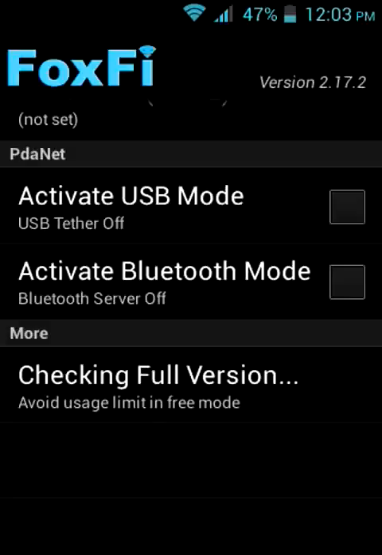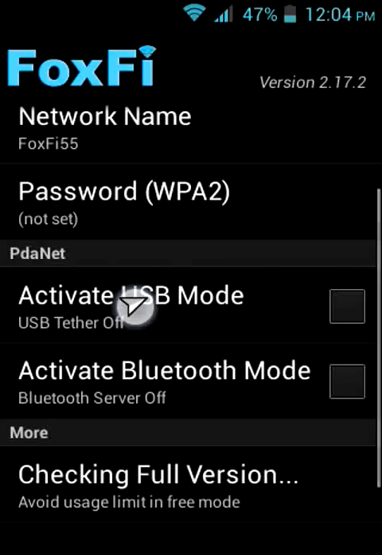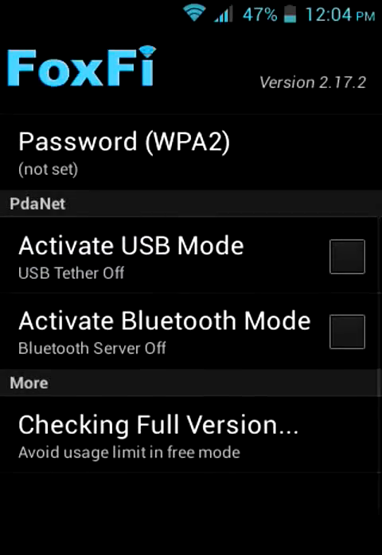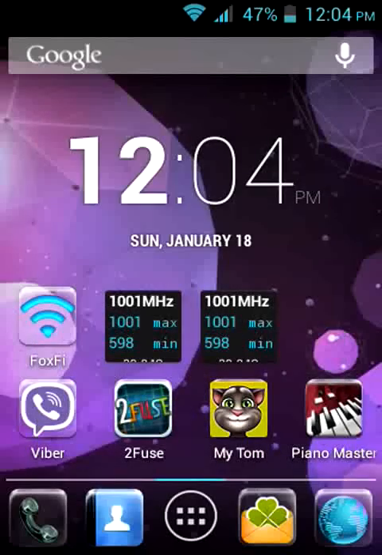So it always says checking full version. So I will give you the steps to make it work. You should close the app, press the home button. After that, go to airplane mode.